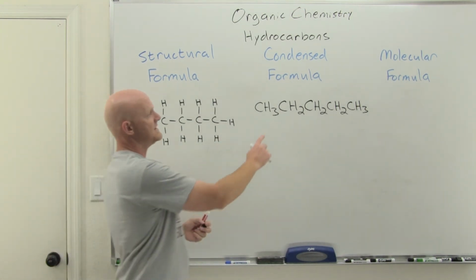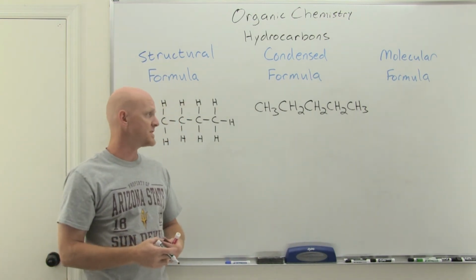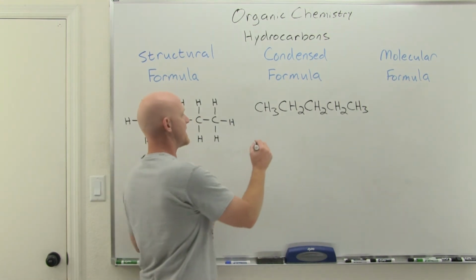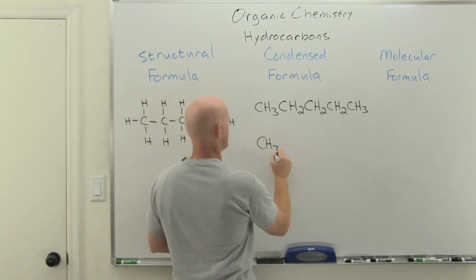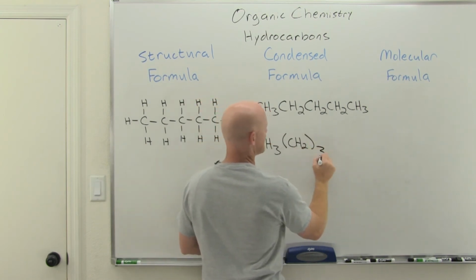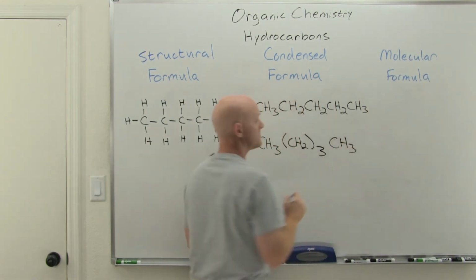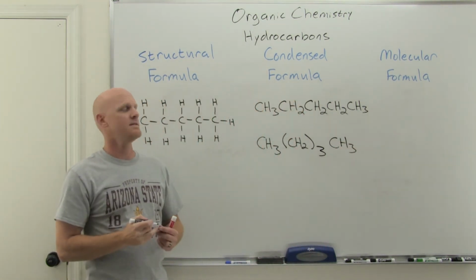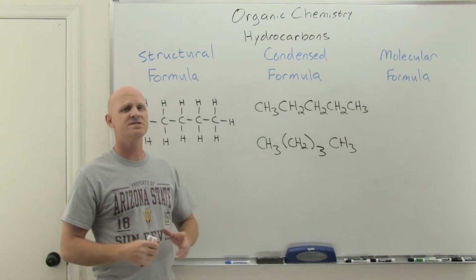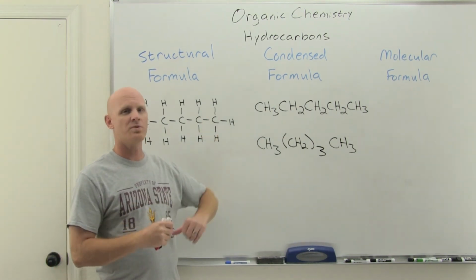Now, we can make these condensed formulas even faster. It turns out with these CH2s, when you've got long straight chain alkanes, you often get a lot of these CH2 groups, and so instead of drawing the whole thing out, sometimes we'll get even lazier, and we'll just put that CH2 in parentheses and just say how many times it's repeated. In this case, it was 3 times. And if you ever learn line angle structures in the future, we won't cover them in this class, we get even lazier. We just stop drawing in the carbons and hydrogens in the same ways. They're just so prevalent, they come up with ways to represent them.